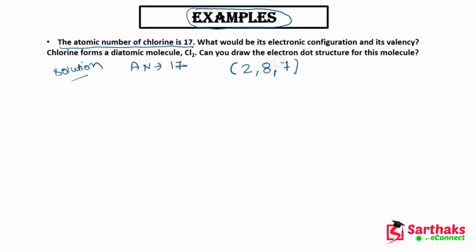So you have to remember this. Now 7 electrons remain, so they will come in the last shell. So guys, if you are asked what is the valency of chlorine, generally the valency of chlorine is 1, because it can accept 1 electron. And after accepting 1 electron, the octet of chlorine can be completed.